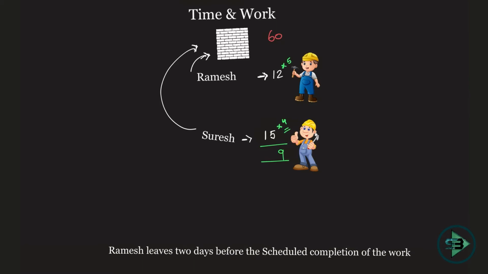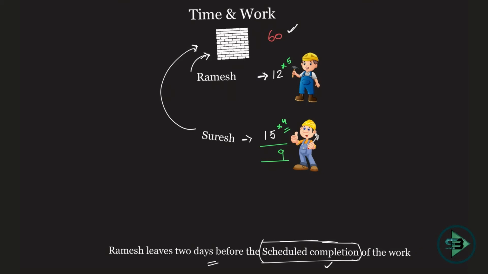Now let's test the Ramesh and Suresh problem with a few more scenarios. Okay, and now I come up with a new concept called scheduled completion. Okay, I told you about this earlier. We talked about actual completion. Actual completion means if I put in 60 bricks, that is the actual completion. That is the work that I'm supposed to complete, to put in the 60 bricks. When I tell you about scheduled completion, it means if they would have worked together. So Ramesh leaves 2 days before the scheduled completion.